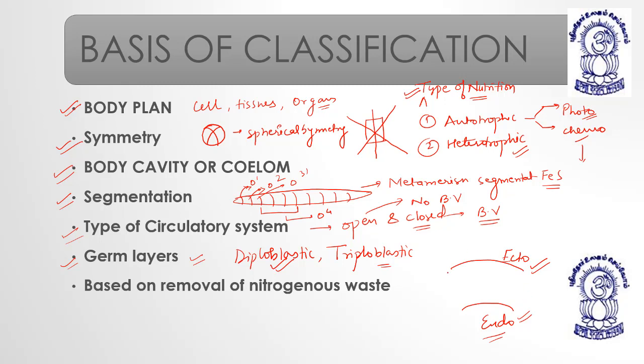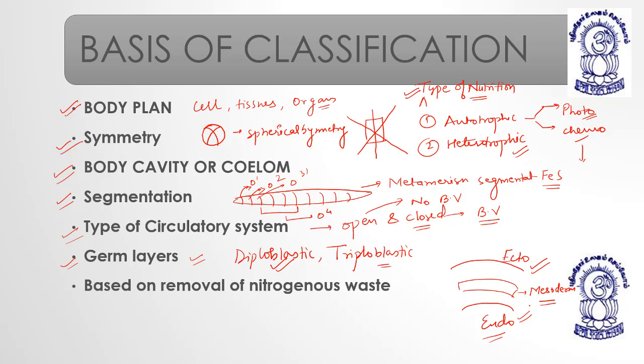Okay. Triploblastic: I'll tell you how the embryonic development takes place. The cells of the ectoderm come down and make a layer of cells to form mesoderm, right? This is mesoderm.